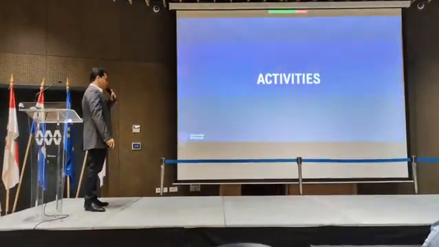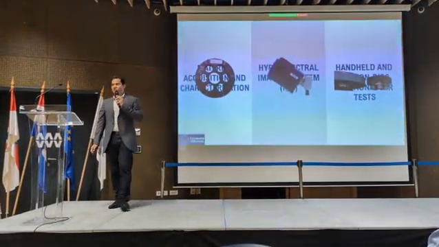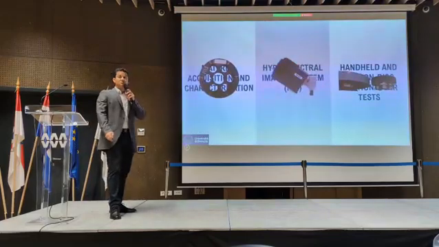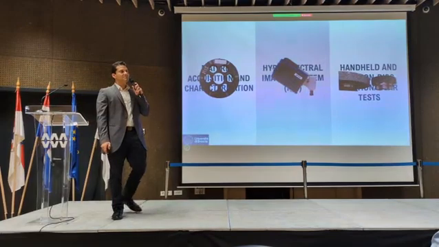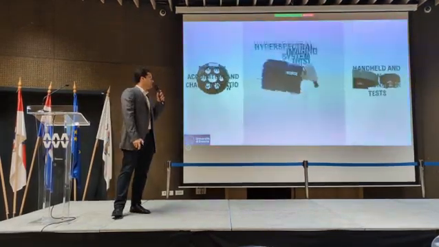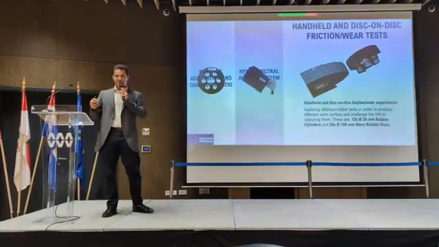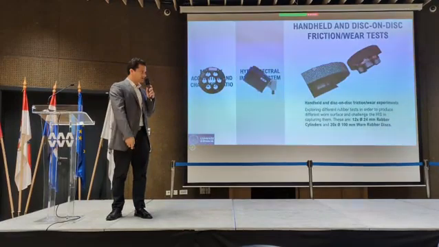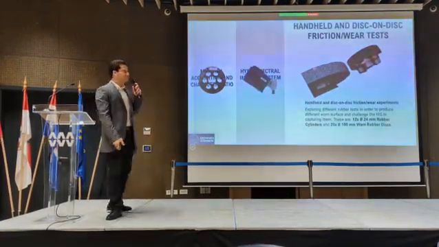And how do we do this? We have three basic activities, which are the material acquisition and characterization, and then we submit this material to the hyperspectral imaging system, then move it to the friction tests, which were made by hand and also by a tribometer. And then we submitted those samples again to the hyperspectral camera.